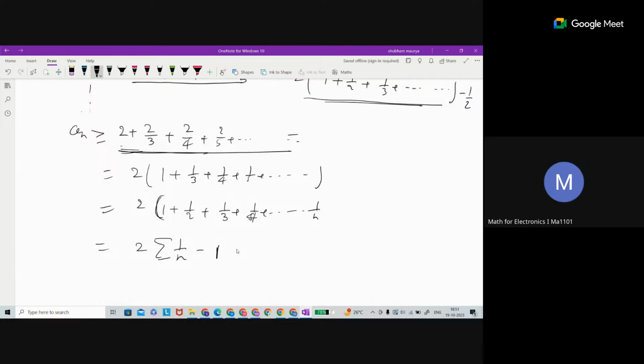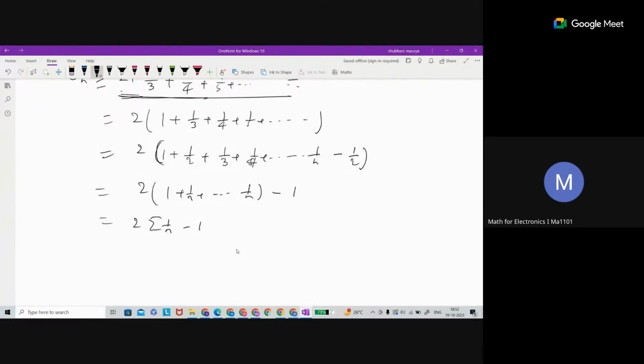Let's take 1 by 1 we are taking. So this is 1 by 2, right? I just added and subtracted. Yes, sir. Now I am just multiplying and opening. This is 1 plus 1 by 2 plus up to 1 by n, and finally minus 1. So this is 2 times the summation of 1 by n, minus 1.